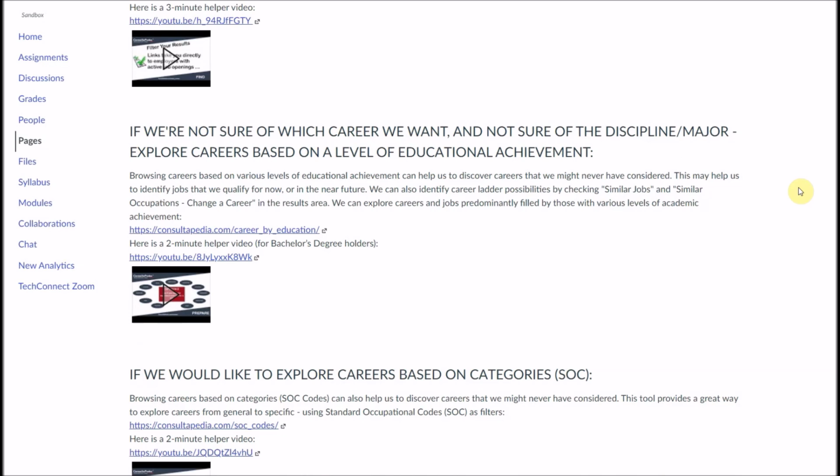This can really help students develop for themselves a career ladder. Based on what their aspirations are, they can start working backwards to determine which jobs might lead them to their ultimate destination, or to the career of their wishes. So it could be a good tool for them to use.